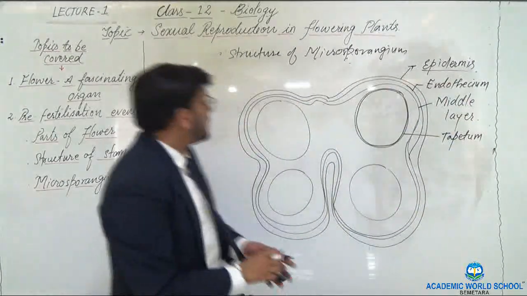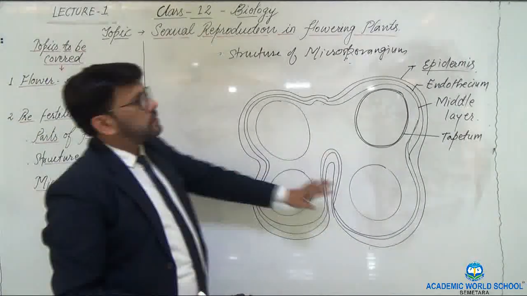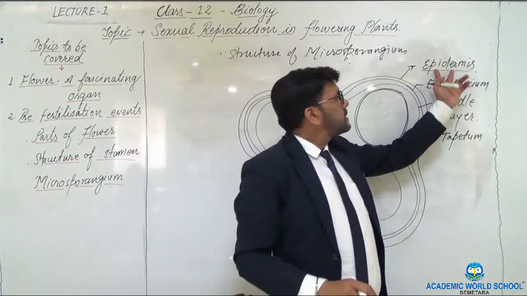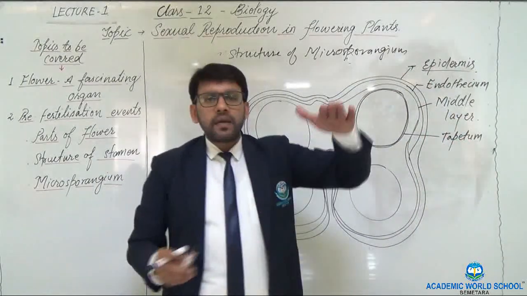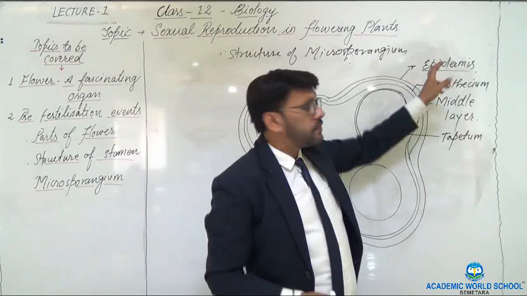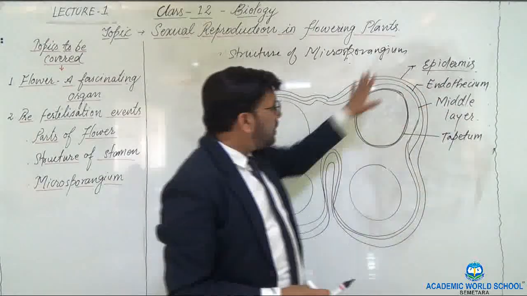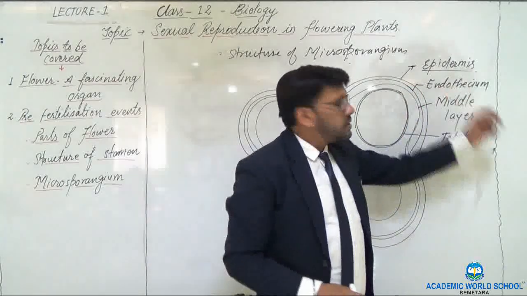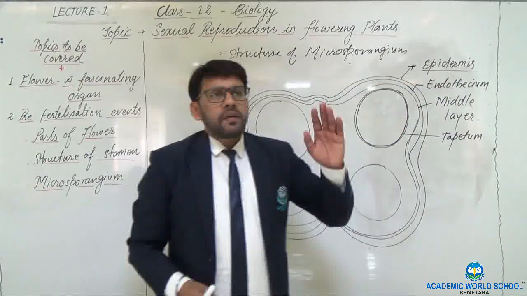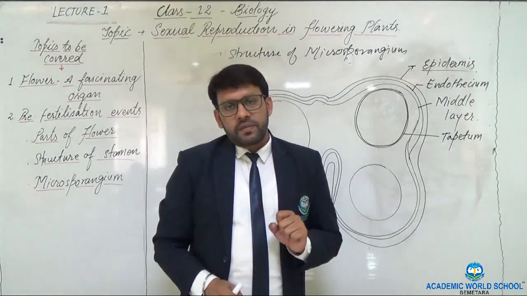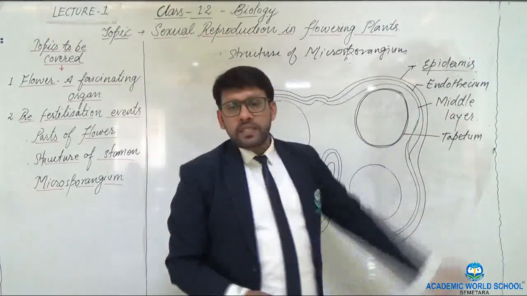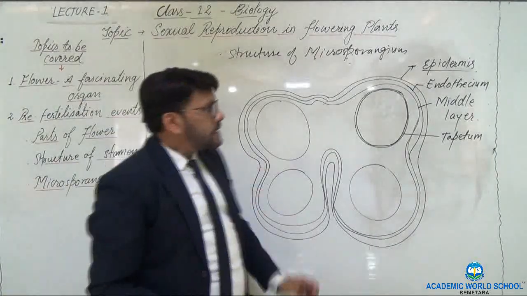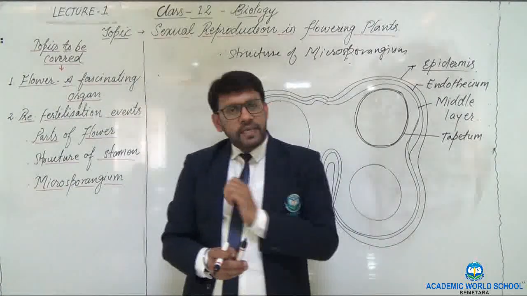Now let us discuss the functions of all these in detail. First is the epidermis. As I told, the epidermis acts as the outermost covering and helps in the protection of the anther. The second one is the endothecium. The endothecium is basically 2 to 3 layers of cells, and it plays a major role in the dehiscence of the anther. What does dehiscence mean?